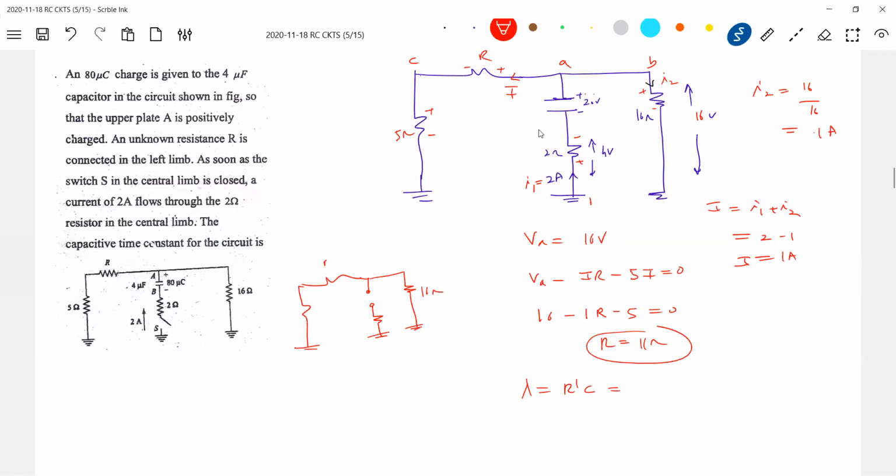This is 16 ohm, this is 11 ohm, 5 ohm, 2 ohm. Take XY. So RXY, let me write. I think you should not depend on any mathematics, just the effective resistance as seen by the capacitor. If you find it difficult, redraw the circuit.